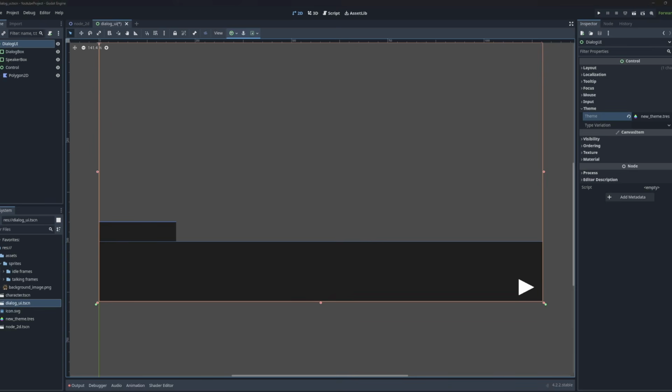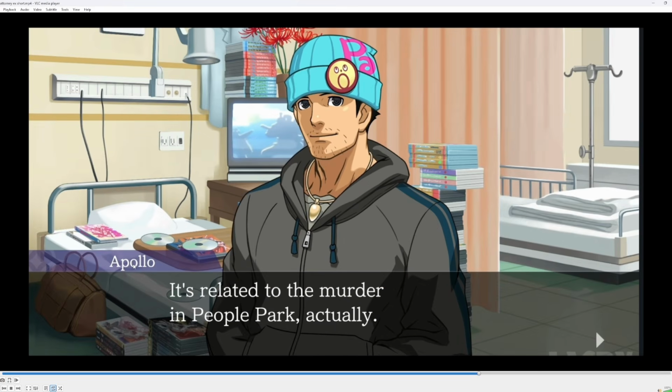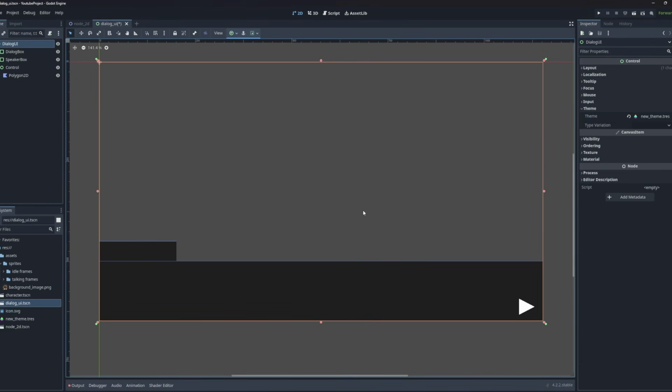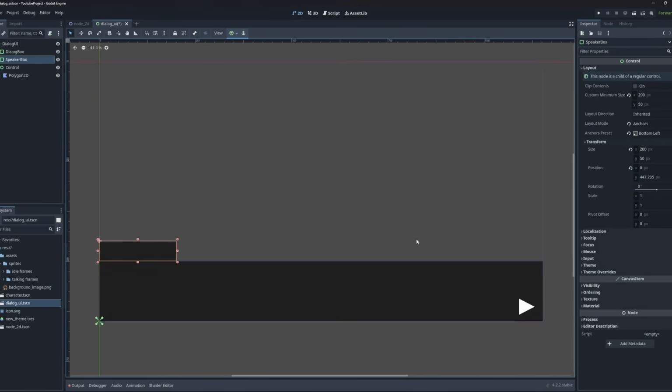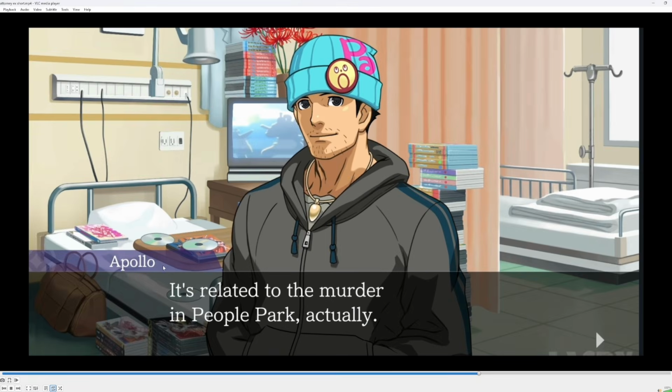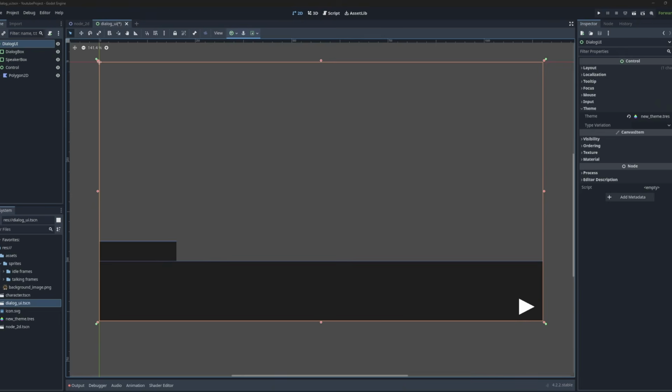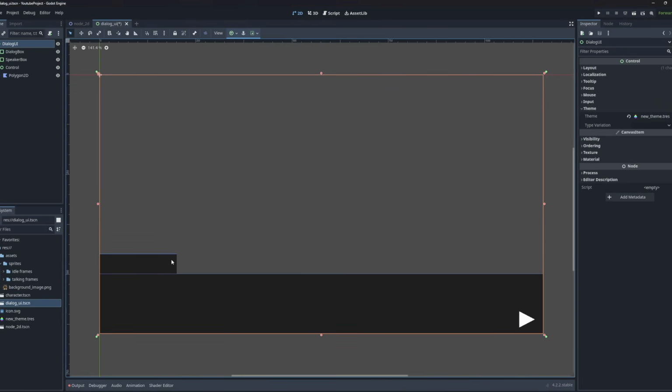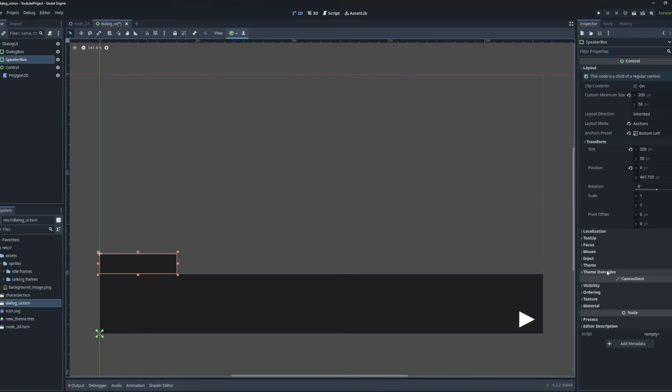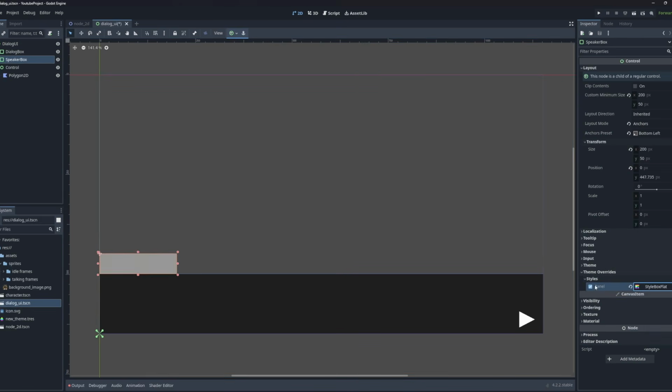Now, unfortunately, it's not actually the way we want the speaker box to look, so we're going to remedy this very quickly. See, I made a panel container here to show you that although in the reference it's not exactly a rectangle, we can cheat and make something approaching it with a panel container. So I can override the theme by clicking on a new style box flat, and obviously theme override will override any theme that this element has, right?